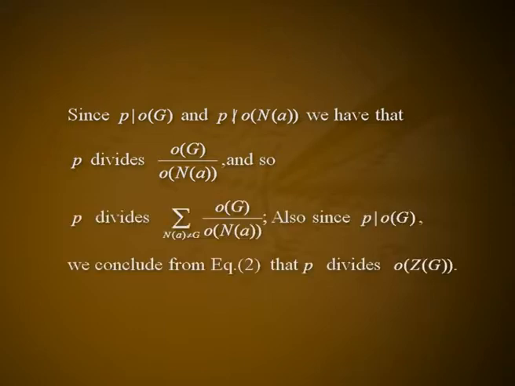Since P divides the order of G and P doesn't divide the order of the normalizer of A, we have that P divides order of G by order of normalizer of A, and so P divides the summation of order of G by order of normalizer of A, where the summation is taken over all A other than G. Also, since P divides the order of G, we conclude from equation 2 that P divides the order of the center of G. Thus, the center of G is a subgroup of G whose order is divisible by P.